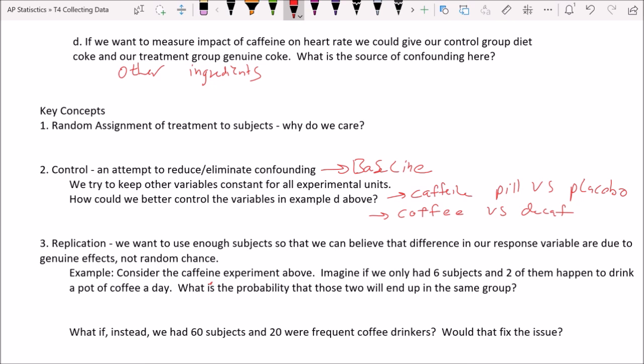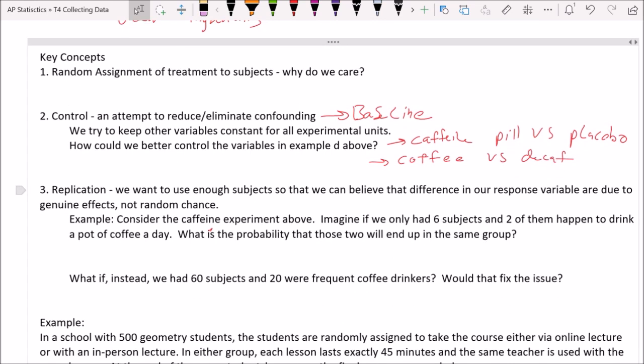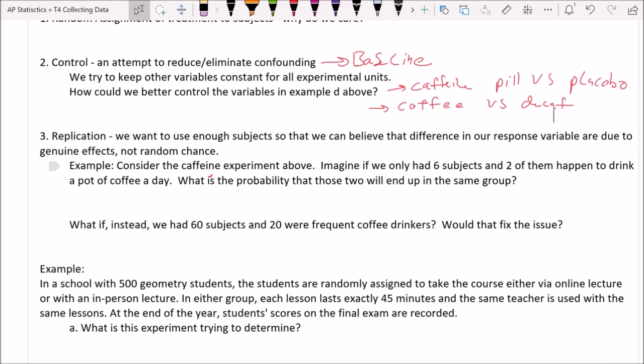Third thing we need is replication. Again, replication just means that more participants and more data is going to make our study better. So I want to consider an example here with you. Let's go back to that same Coca-Cola versus Diet Coke caffeine experiment. Imagine if we only had 6 subjects, 6 people participating in the study, and it just so happens that 2 of them drink a pot of coffee a day. They're heavy coffee drinkers. And so they're going to have a different response to a little bit of caffeine than people who don't drink any caffeine at all. What is the probability that those 2 will end up in the same group? And if they do end up in the same group, that's really going to mess up our study.